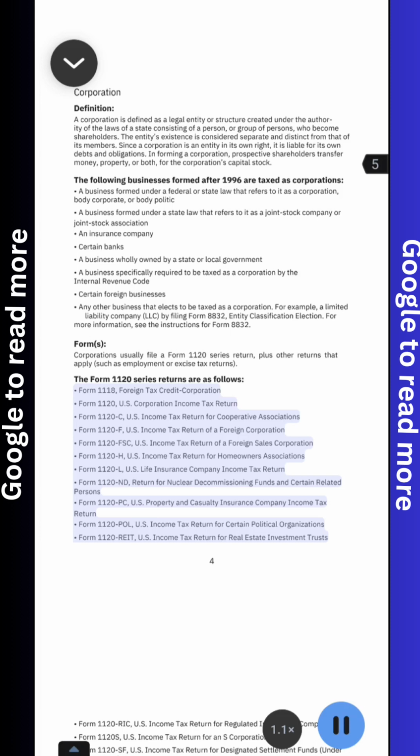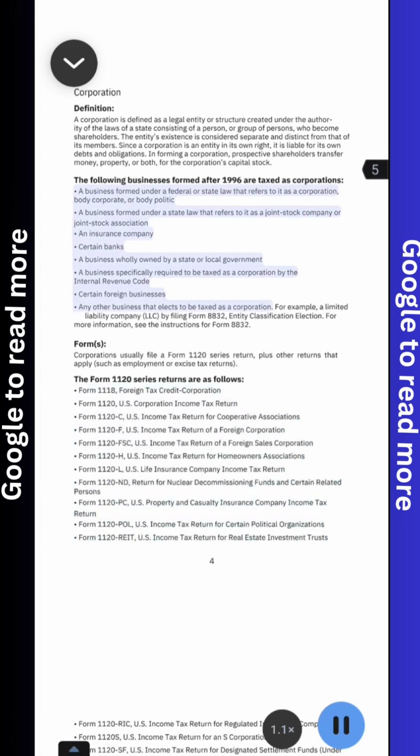Form 1120L, U.S. Life Insurance Company Income Tax Return. Form 1120ND, Return for Nuclear Decommissioning Funds and Certain Related Persons. Form 1120 PC, U.S. Property and Casualty Insurance Company Income Tax Return. Form 1120 Pol, U.S. Income Tax Return for Certain Political Organizations. Form 1120 REIT, U.S. Income Tax Return for Real Estate Investment Trusts.